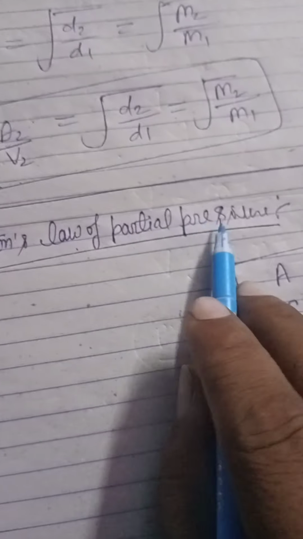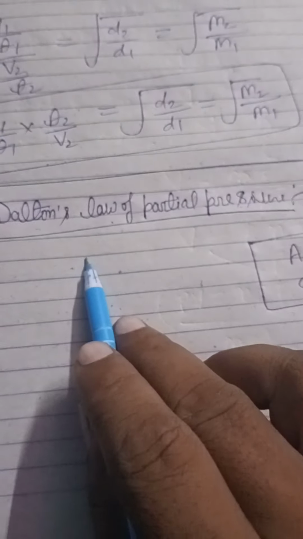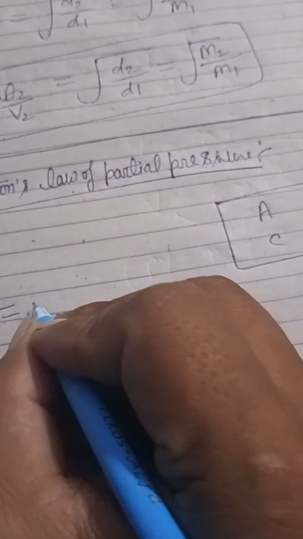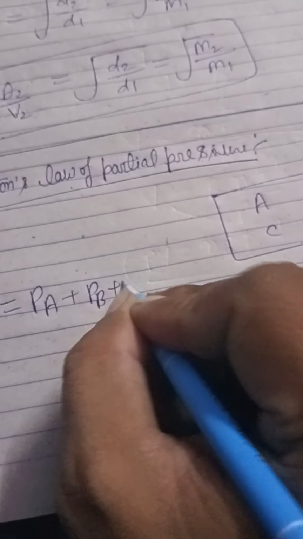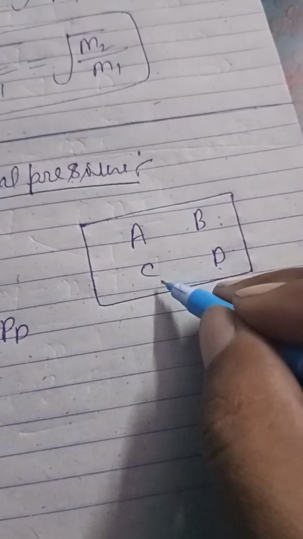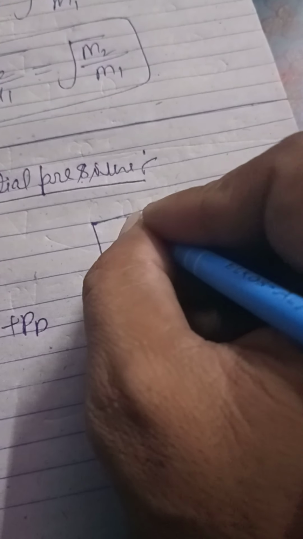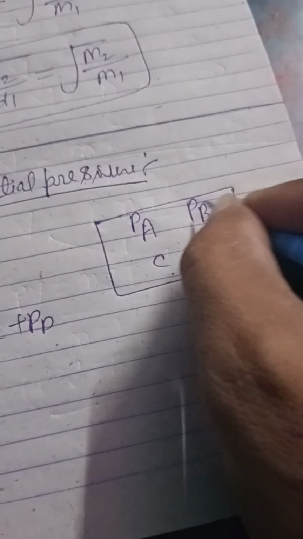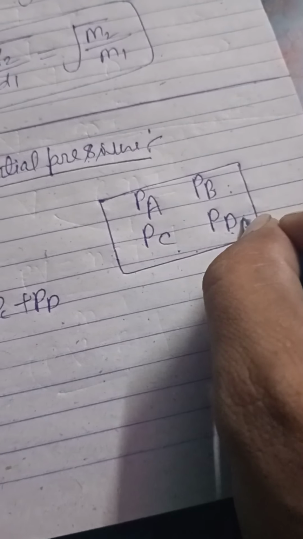Dalton's law of partial pressure. What is Dalton's law of partial pressure? If two or more non-reactive gases are enclosed in a vessel, then their total pressure is equal to sum of their partial pressures. Let A, B, C, D be four non-reacting gases enclosed in a vessel. Then partial pressure of gas A is PA, of gas B is PB, of gas C is PC, and of gas D is PD.